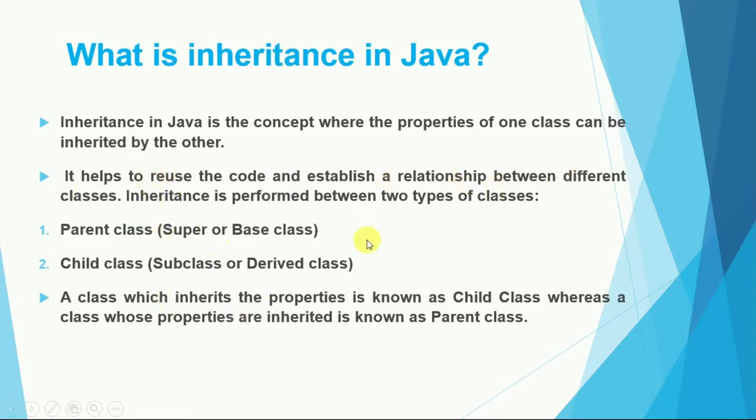We can perform inheritance between two types of classes. First is the parent class, also called the super or base class, and there is the child class, the subclass or derived class. We only need to use the extends keyword to give the relationship between the child class and the parent class to inherit the properties of the parent class. So a class which inherits the properties is known as the child class, whereas the class whose properties are inherited is known as the parent class. Okay, so I hope you understood.